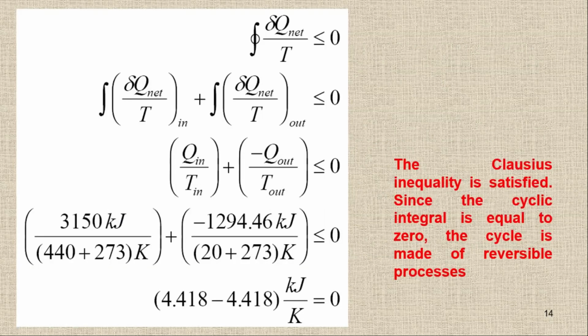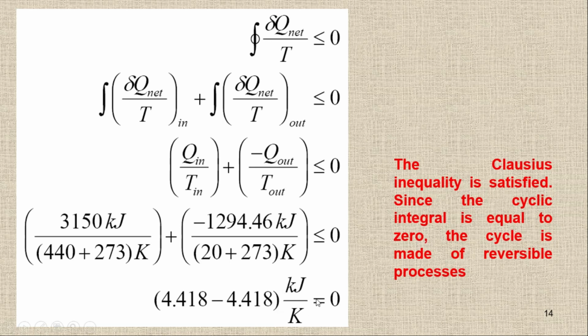We are going to perform the same steps here as we did in the previous example. You can see we have the integral of dq upon T, and it is less than or equal to 0. So I just replace it in terms of in and out. When I put the values, I have changed the amount of Q out. When you solve this, you will get 0 as the answer here. You can see it's 4.418 minus 4.418, so you will get 0. It means we have this whole term equal to 0.